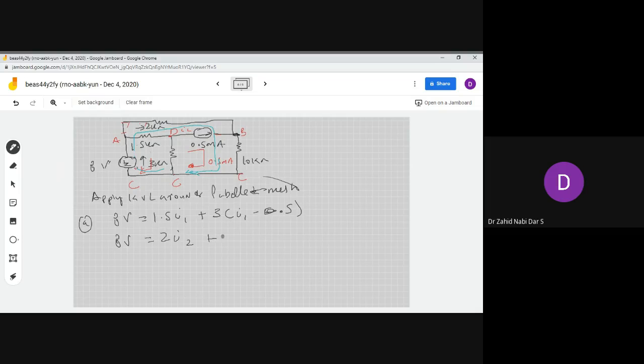When I write 10, it has encountered this current plus this current, so we have to write 10 into I2 plus 0.5. When we solve the super mesh problem, we get the value of I1 as 19 divided by 9 milliamperes, and I2 as 0.25 milliamperes.